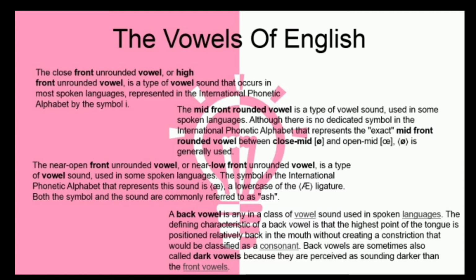A back vowel is any class of vowel sound used in spoken language. The defining characteristic of a back vowel is that the highest point of the tongue is positioned relatively back in the mouth without creating a contraction that would be classified as a consonant. Back vowels are sometimes also called dark vowels because they are perceived as sounding darker than the front vowels.